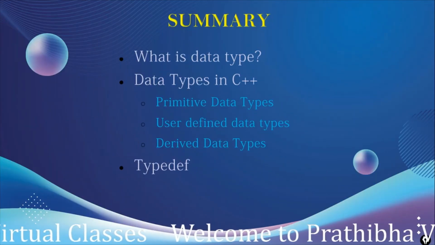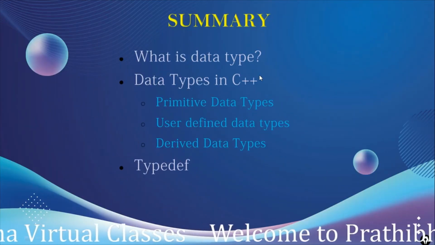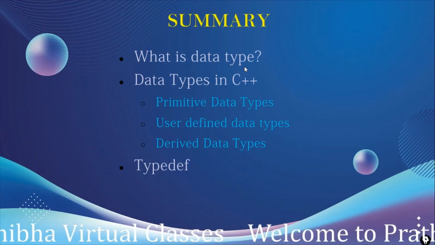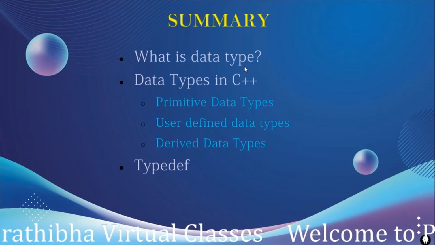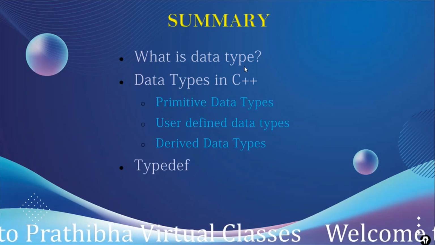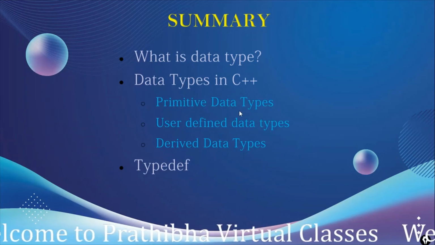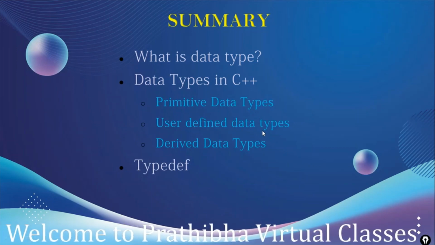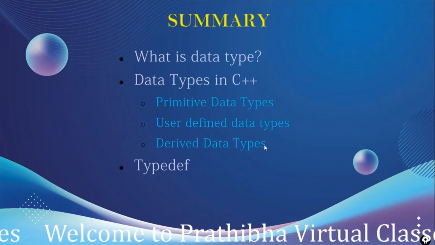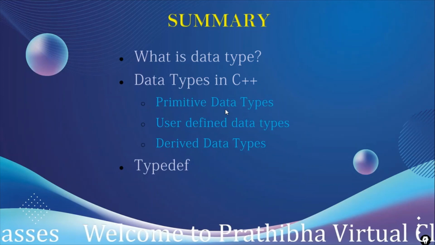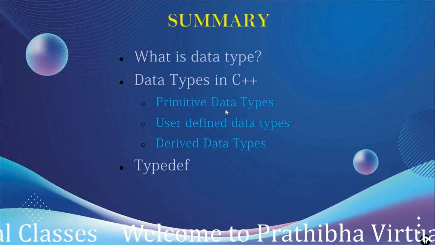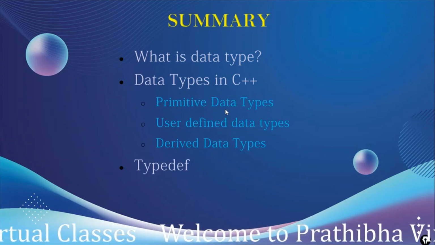As a summary, in this video we learned what a data type is. A data type is used to specify the type of the data to the compiler. Different data types available in C++ are primary data types, user defined data types, and derived data types. Primary data types are directly used in the program and are defined in the compiler.